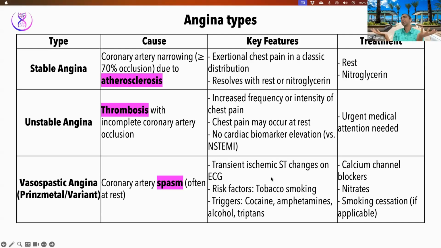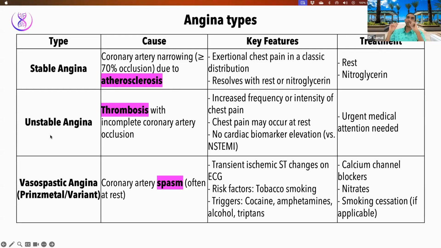So I think it's easier to learn and say anything that is affecting the full thickness of the heart muscle, ST is going to be elevated. So in this case, what is happening to the entire muscle layer? Ischemia. In MI, there is a specific form of MI, which is transmural MI. We'll look at it in the next slide, where infarction or necrosis happens all through the muscle layer. That also leads to ST elevation. There are a few other things like pericarditis and inflammation that can also elevate the ST. We'll talk about that.